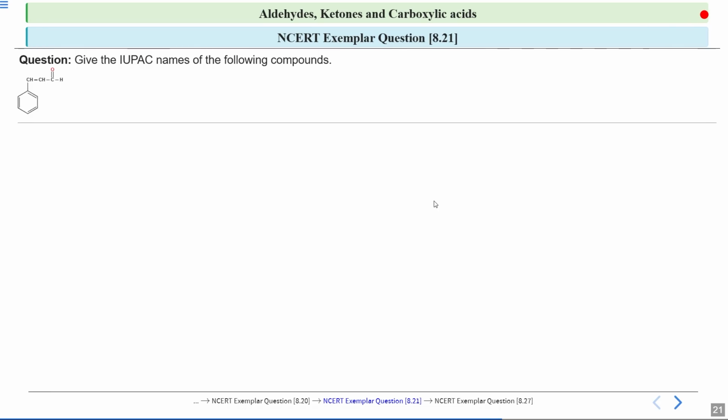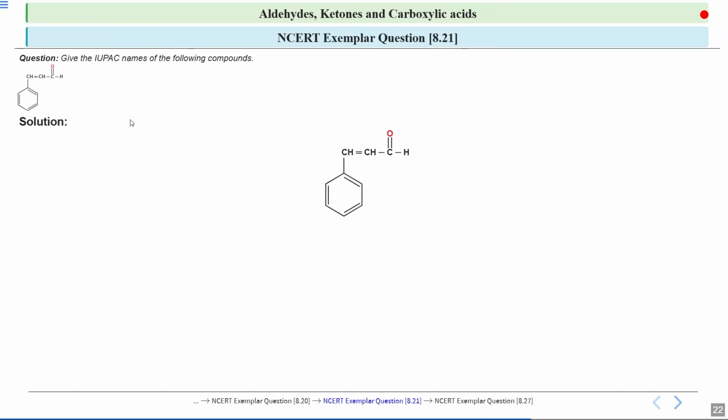Now the next question is, give the IUPAC name of the following compound. This is the compound which is given to you, and you have to give its IUPAC name. Can you identify the functional group which is present? If you clearly see, an aldehyde group is present, and you can also see there is a double bond present.